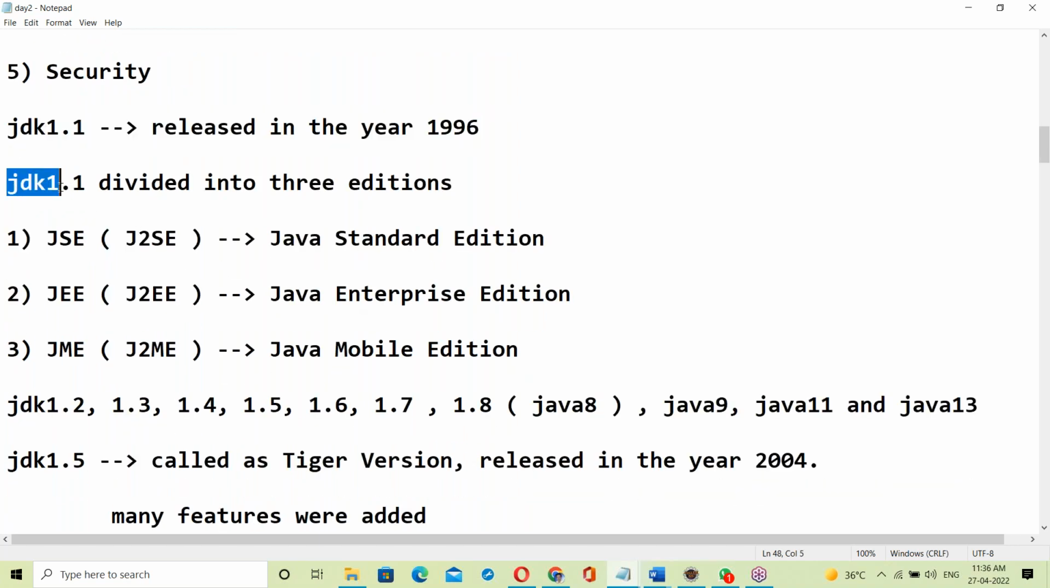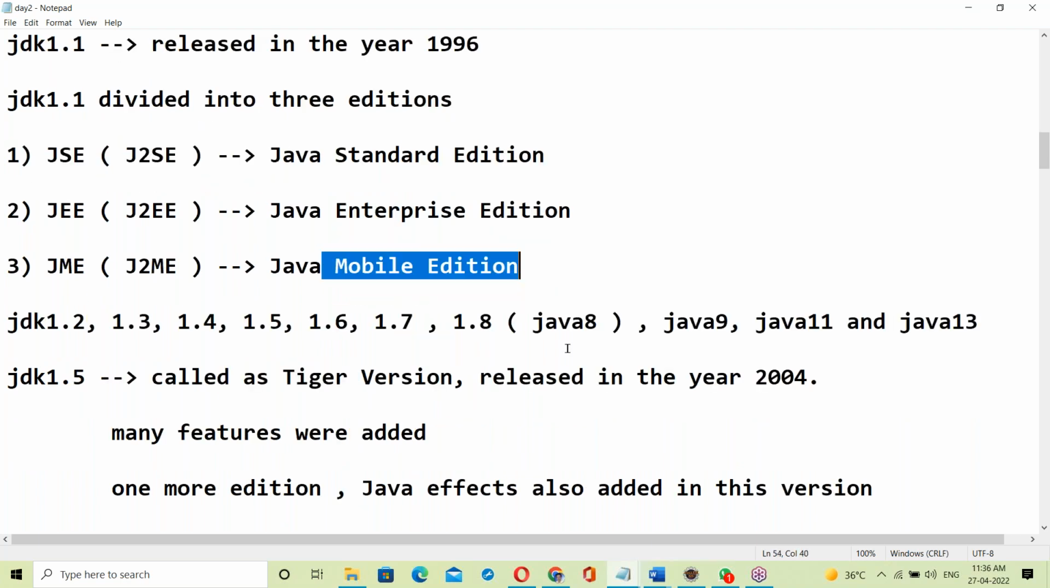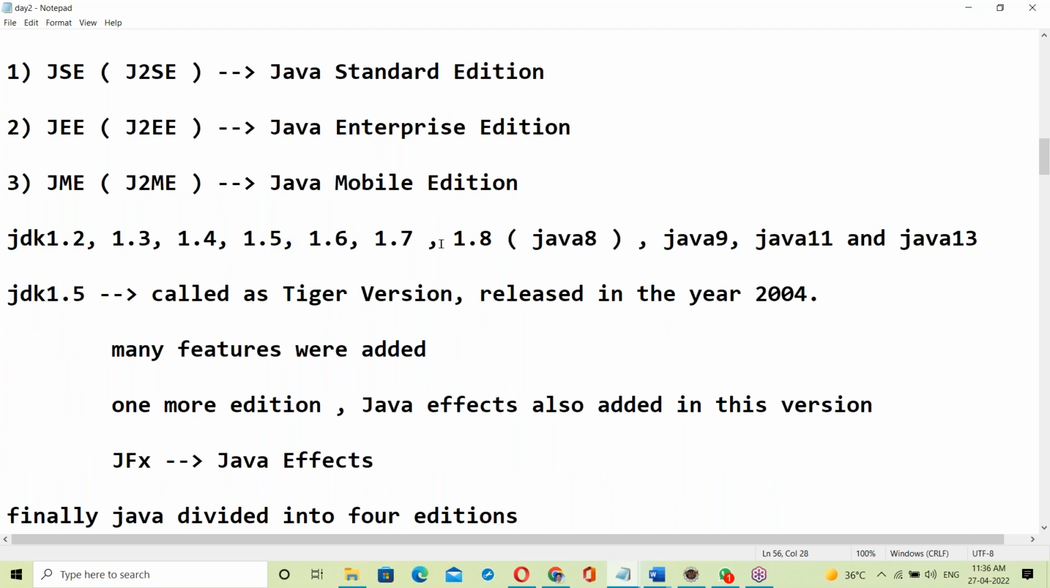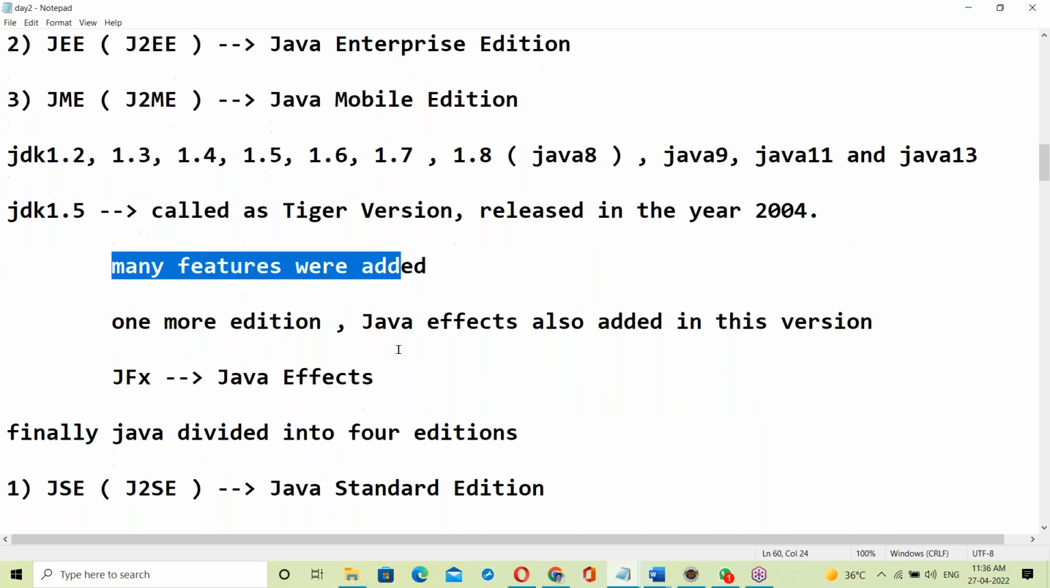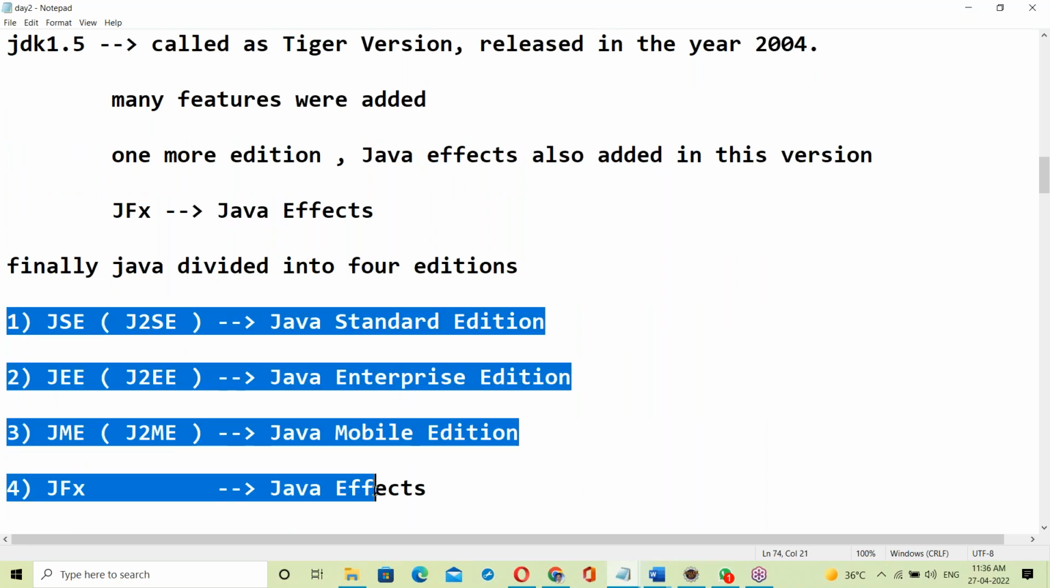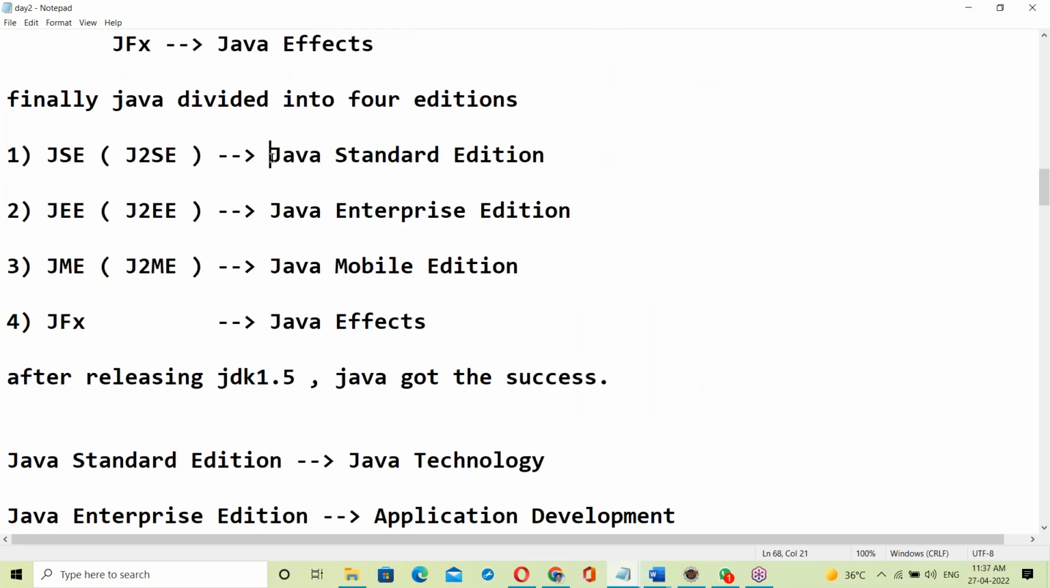Next, the versions of Java. The second version of Java was divided into 3 editions: standard edition, enterprise edition, and mobile edition. After that came the next versions up to the 13th version. JDK 1.5 is a main important version, where major changes were done and many features were added. Even a fourth edition, Java effects, was added. Finally, Java has 4 editions.